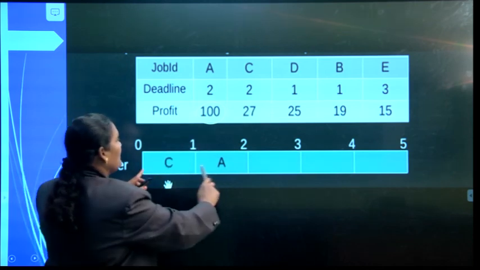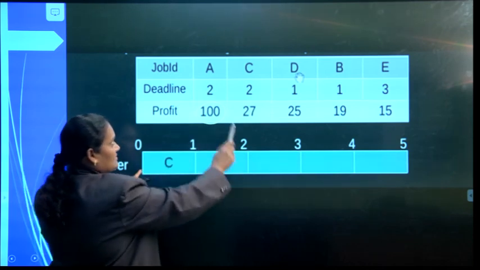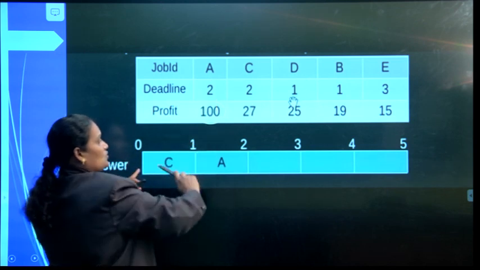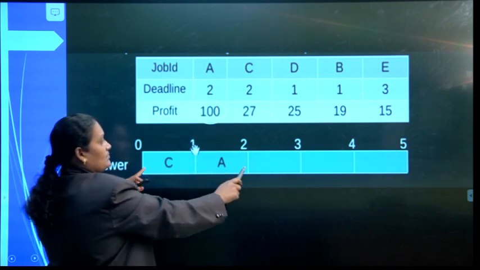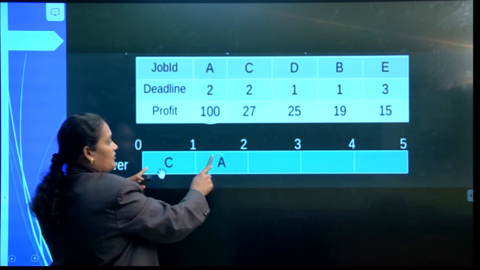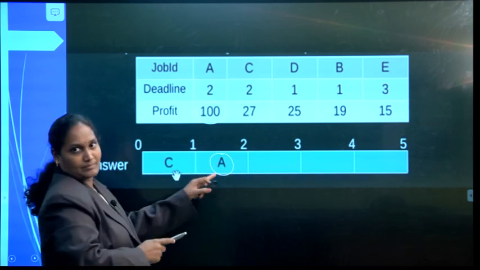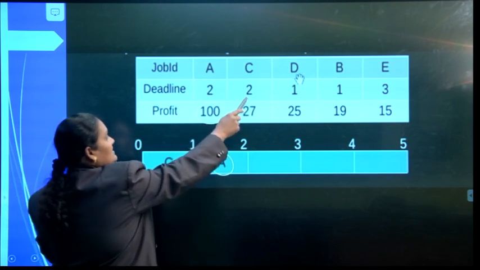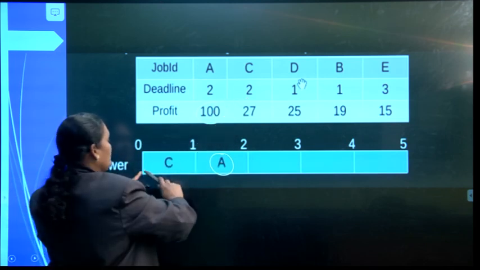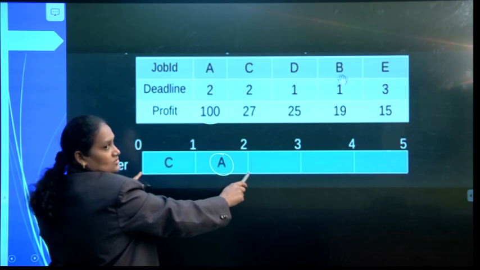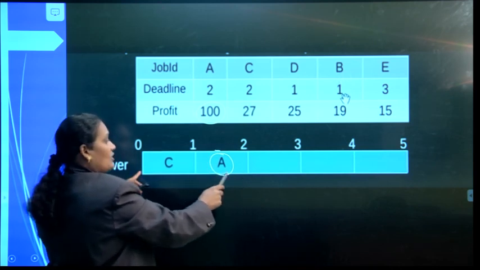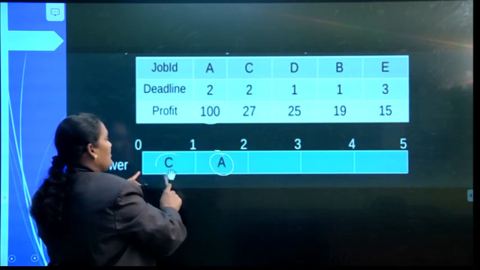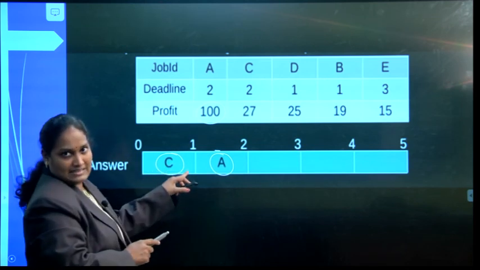The first job should be completed within 2 slots. Since it has a maximum deadline of 2, job A is completed in the second slot. C also has the same deadline, so we have to complete C also within these 2 slots. Since the second slot is already filled with A, we can complete the job C in the first slot.